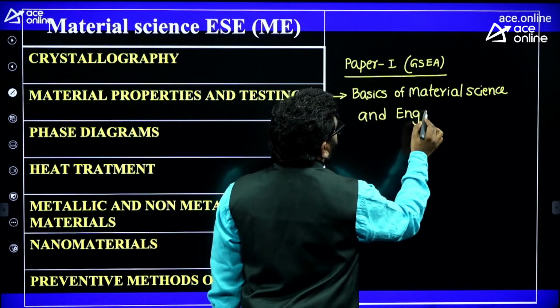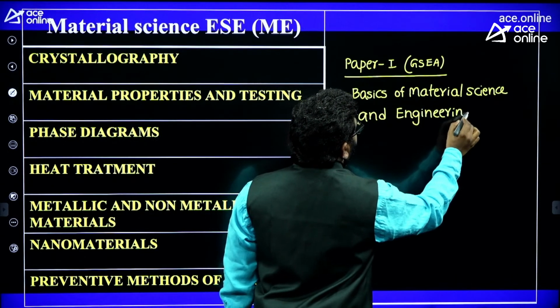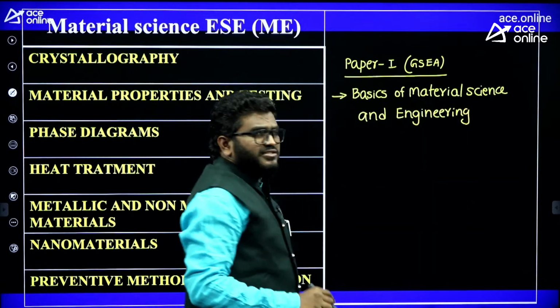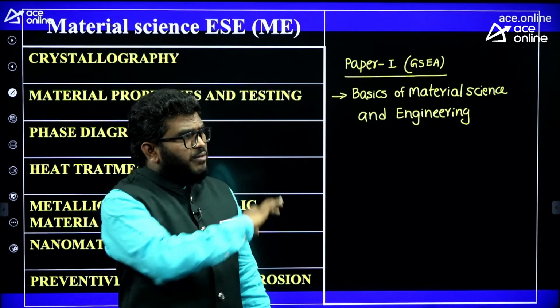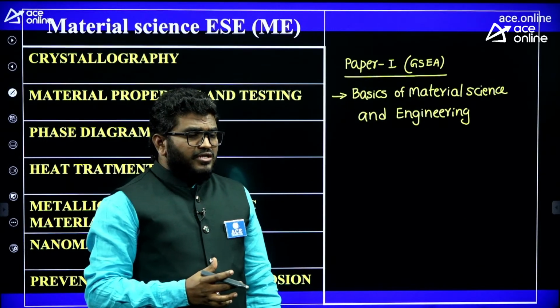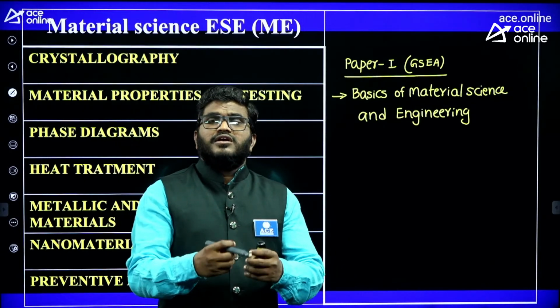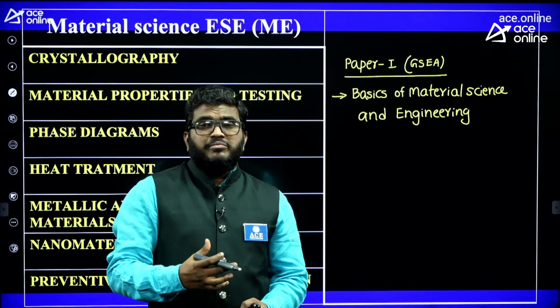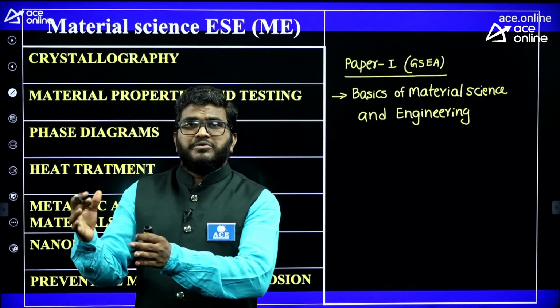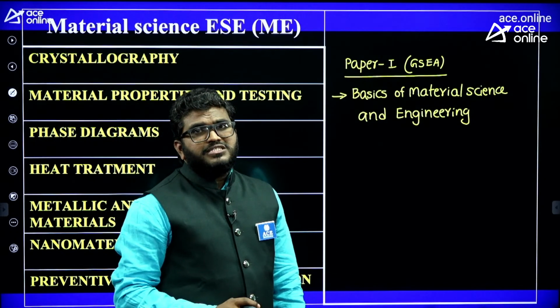But they did not mention anything about the detailed syllabus related to material science. So it is common for all branches: mechanical, civil, electrical, electronics. As an engineer you should know what type of materials we are going to use to make a particular thing. That's why it is a common syllabus for everyone.